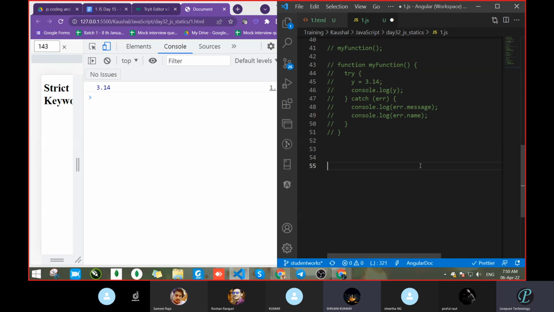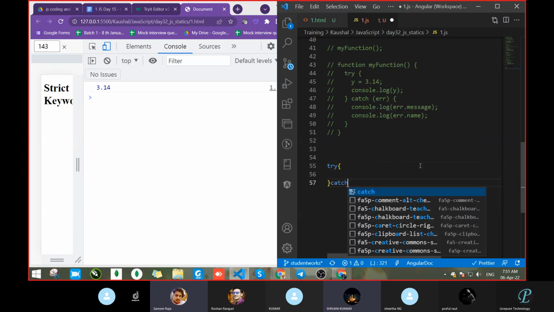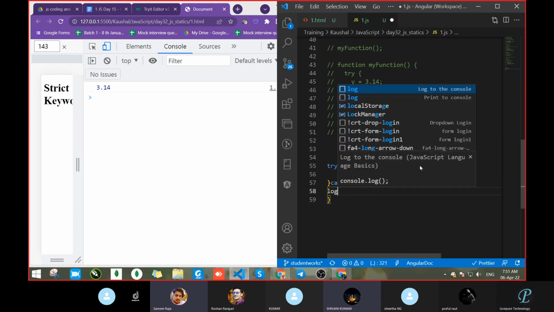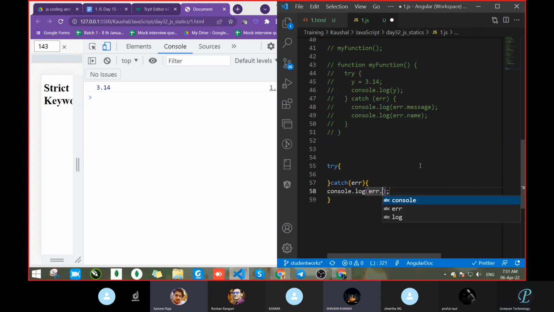Before that, just make the structure of a try. Okay, sir. Try. Catch, parenthesis, error, console, pass that error. Yes, console error. Not like that. Okay, fine. Now come to the logical part.